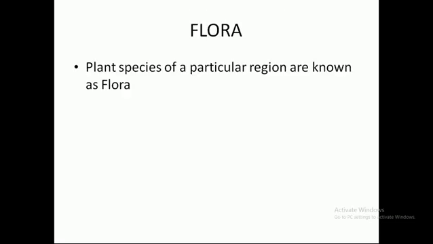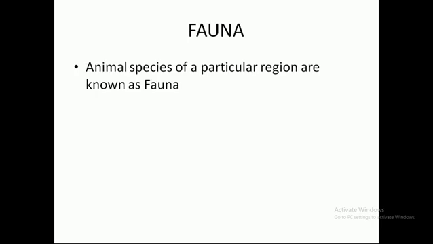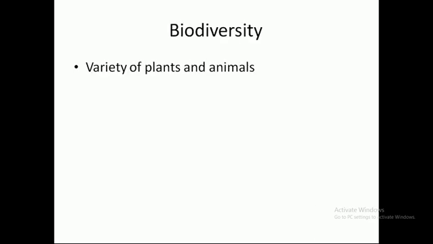What do you mean by flora and what do you mean by fauna? Flora means plant species of a particular region. Fauna means animal species of a particular area or region, that is known as fauna. And a variety of flora and fauna, or variety of plants and animals, is known as biodiversity.